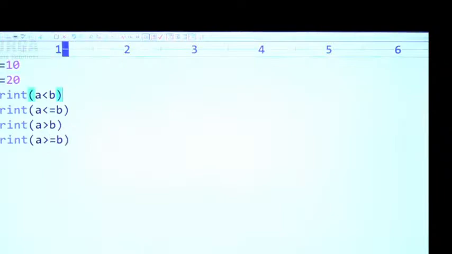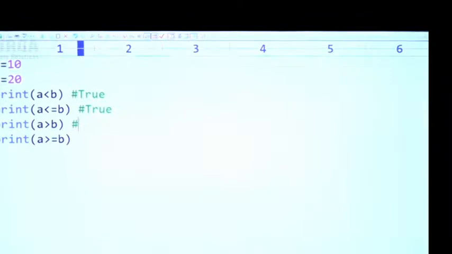First case, what is the answer? 10 less than 20, true. 10 less than or equal to 20, also true. 10 greater than 20, the answer is false. 10 greater than or equal to 20, the answer is false, sir.